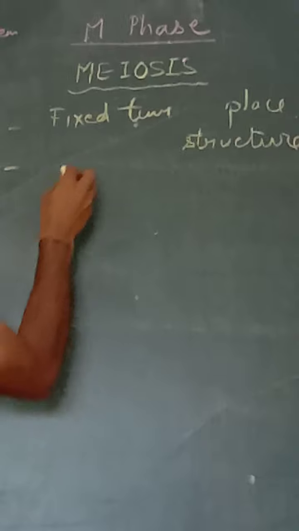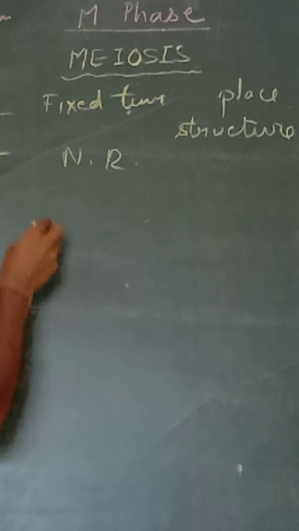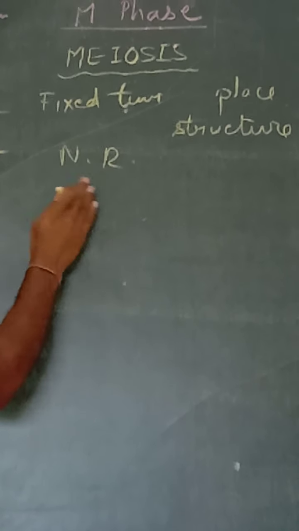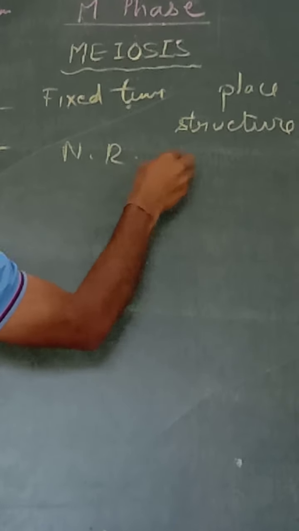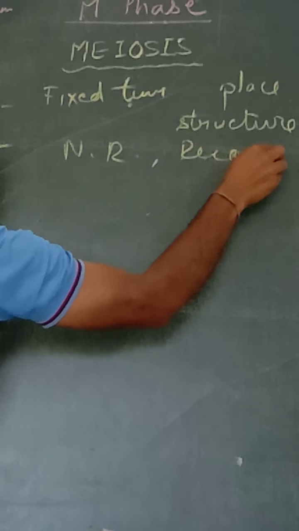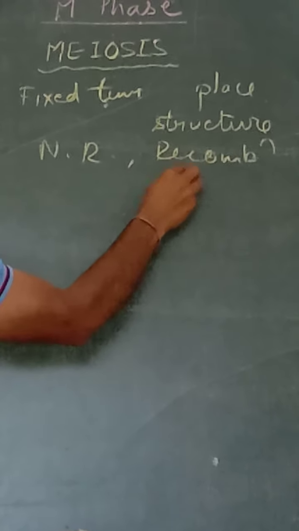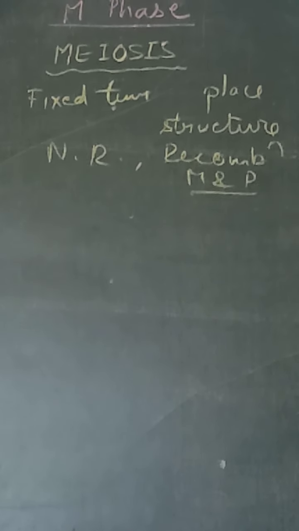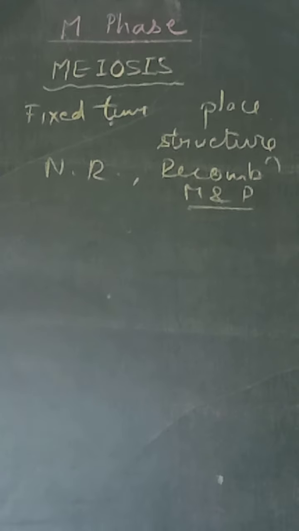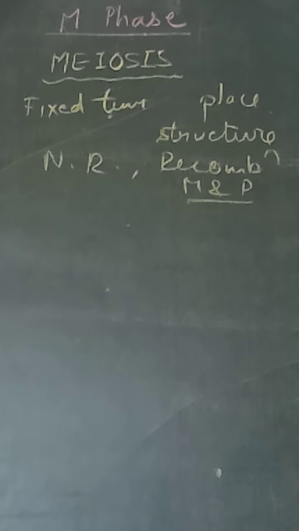It is responsible for 2 main things: numerical reduction, that is the chromosome number is reduced to half, and recombination between maternal and paternal chromosomes, thereby resulting in variations and biodiversity.